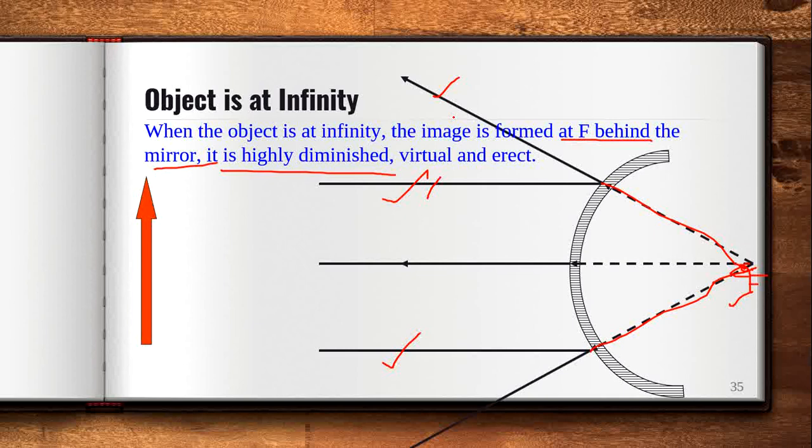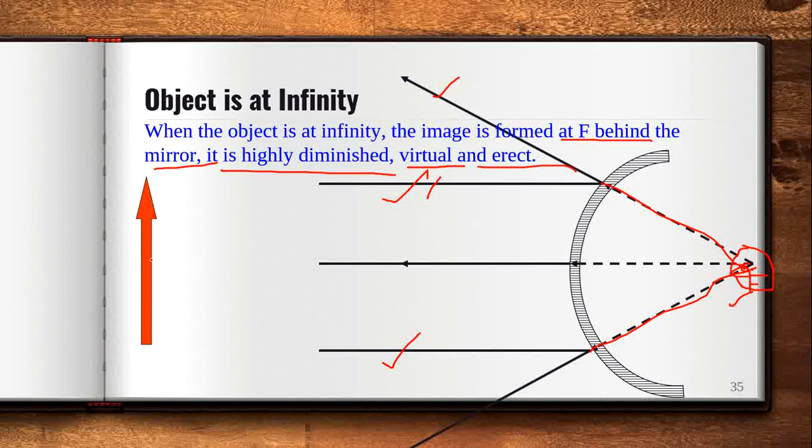When they are not intersecting anywhere, and we assume somewhere they will intersect, but that is not the real case, our brain will imagine that virtual point where the reflected rays are intersecting. So that's why it is a virtual image. And it will be an erect image.